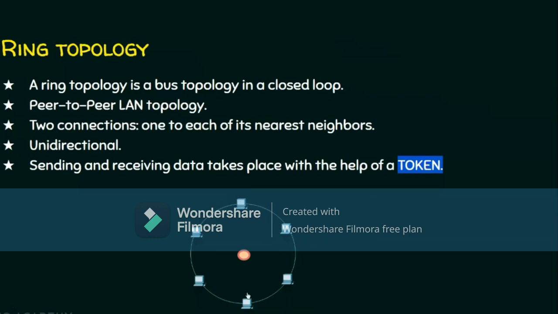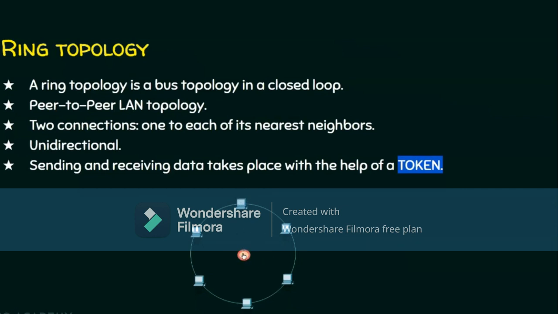The communication will be like this because the communication pattern of a ring topology is always unidirectional. And you may ask me how this communication will happen. It is with the help of a token. That is why we call this topology a token ring topology. Now we will see how sending and receiving happens with the help of this token.